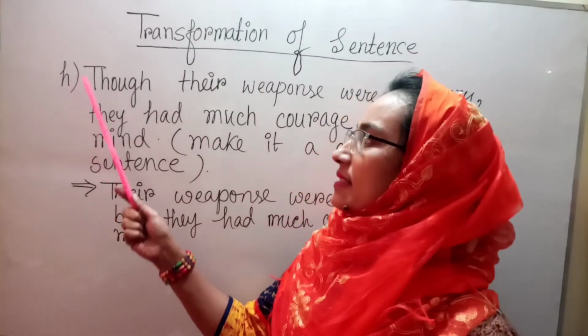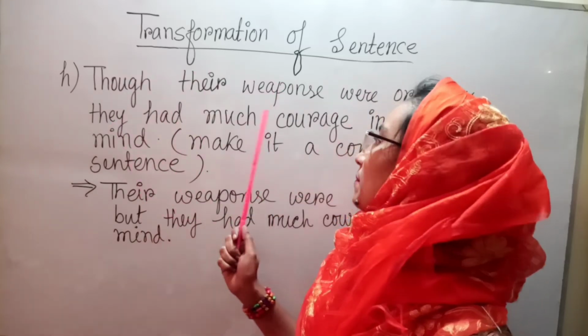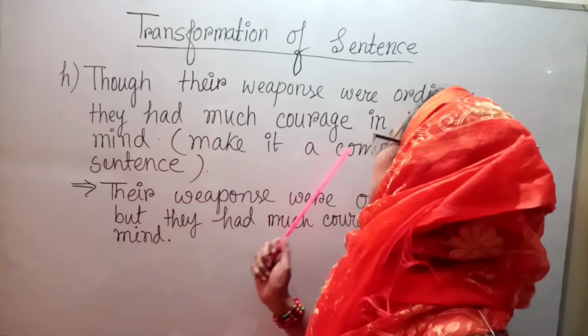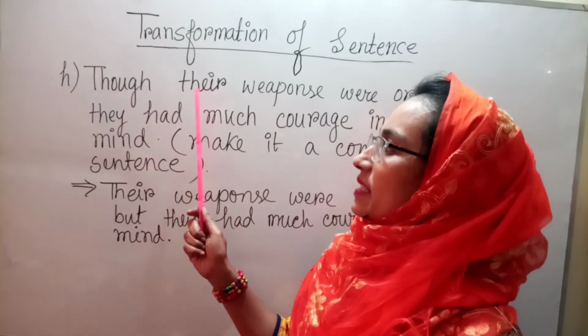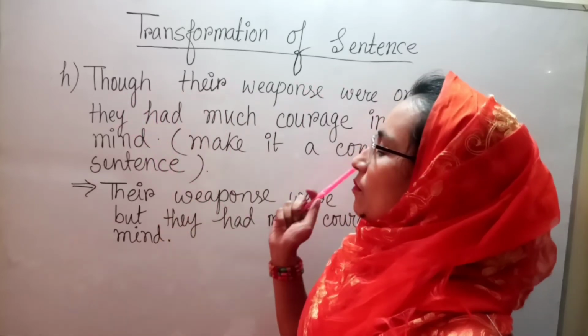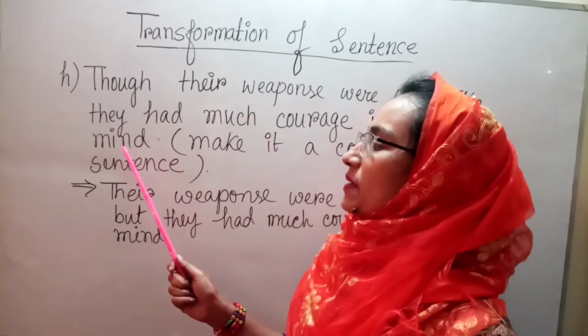H number is, though their weapons were ordinary, they had much courage in their mind. The question is, make it a compound sentence. Here it is a complex sentence, because "though their weapons were ordinary" is a subordinate clause, and "they had much courage in their mind" is a principal clause.